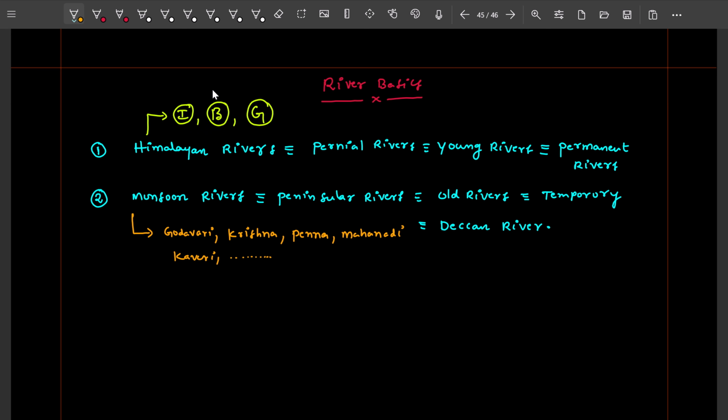Next we have to see another term. It is the Rift Valley River. Okay, what is the meaning of Rift Valley River? A river that flows between two mountains.